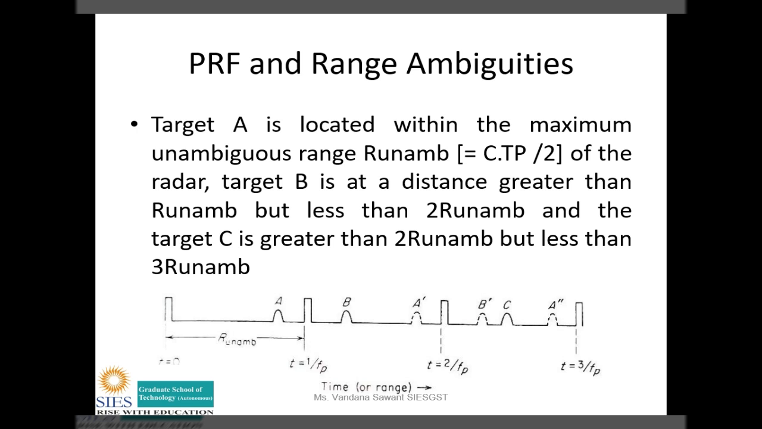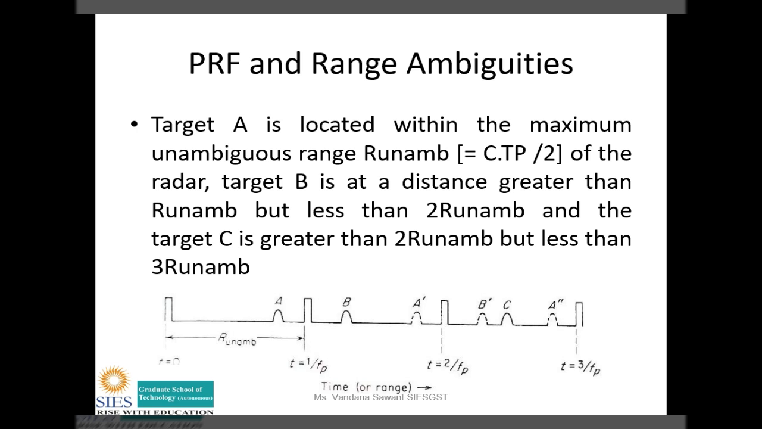Then, between the second and third pulse, we can observe B, as well as A dash. What is A dash? A dash is the second time around echo of A. That is, when we are transmitting the second pulse, it also detects the target A. But that is a fake detection, that is A dash, the second time around echo detection.